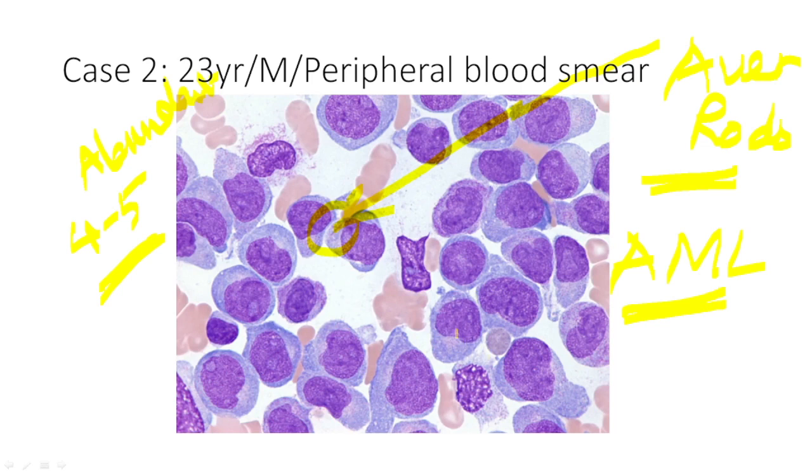But then tell me what it is. Morphologically, it's looking like something else, with an eccentric nucleus and an abundant cytoplasm. Doesn't it look like hypogranular APML? Microgranular APML, with very small granules. Could be, yes. You need cytogenetics to establish whether you have t(15;17) or not, that is the PML-RARA translocation or not, but obviously it looks like APML. Even the age is young. So it looks like APML, could be.